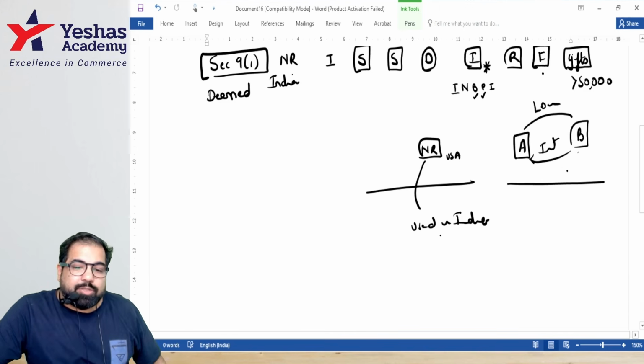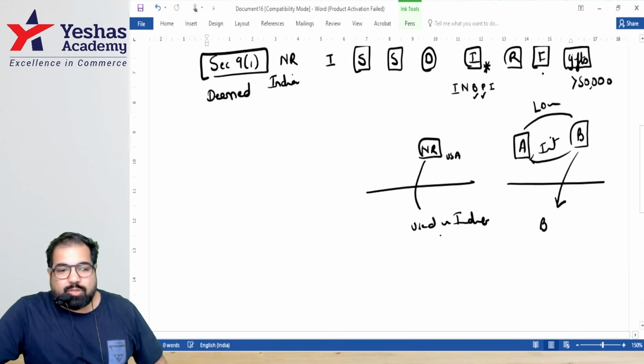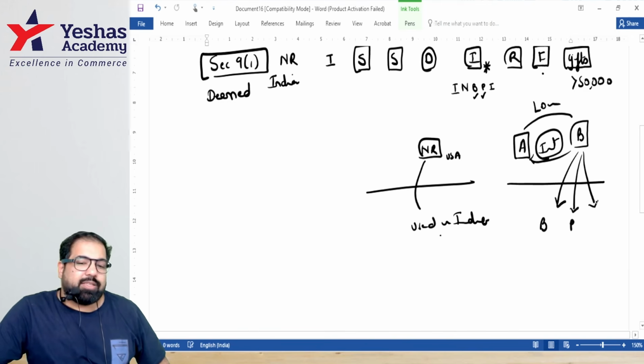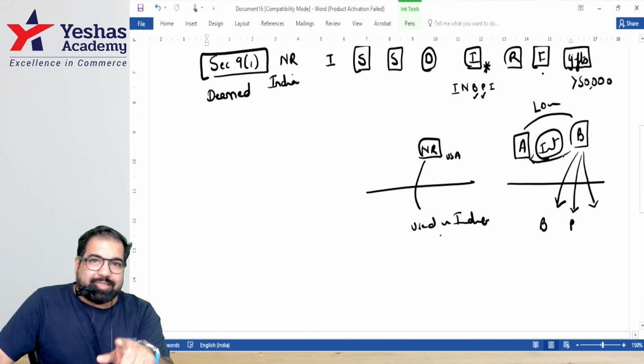But unless this money is used in India for what purpose? Business. So will the interest be taxable? Profession. Will the interest be taxable? Buying shares? No. This exception is very, very important.